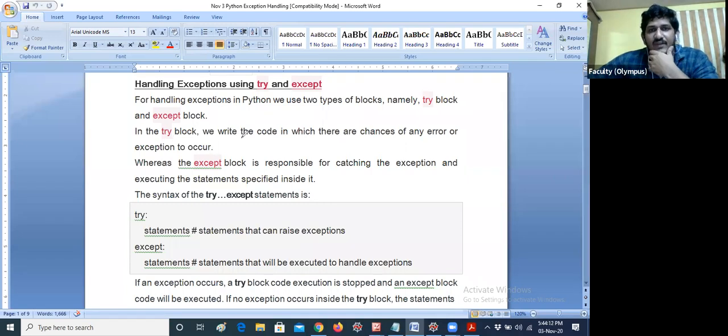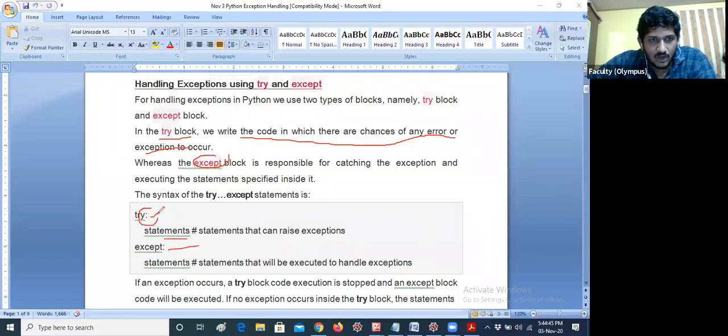In a try block, we write the code in which there are chances of an error or exception occurring. That means if you are thinking that an exception can occur in our program, then you need to put those particular lines in the try block. You are expecting some exception to be raised in our program, and that should be handled by using the except block. So the syntax of the try except statement is try, statements, except, colon.